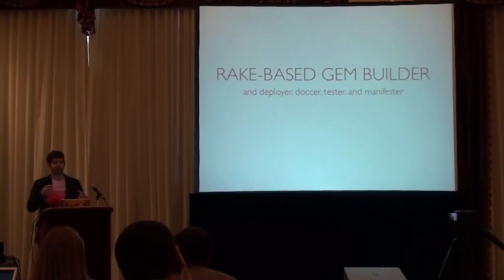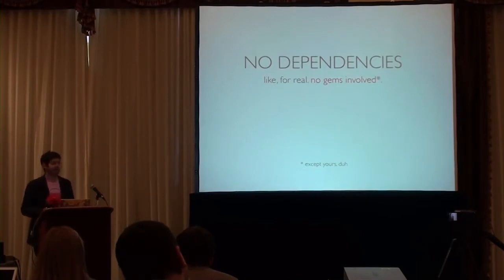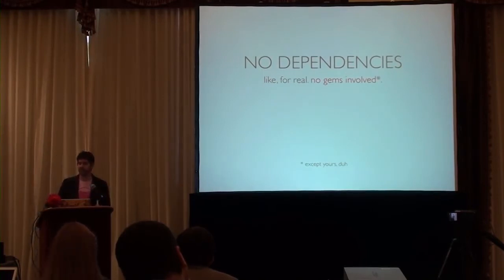I've found some problems in the past with how those things mesh with my idea of producing gems and shipping them and tagging them and all the things that I want to do. And the number one problem that I had with them is that I had to require them. And when you had C extensions that you needed to build and they wanted you to put the version number in some crazy place, all of this stuff was really weird to me.